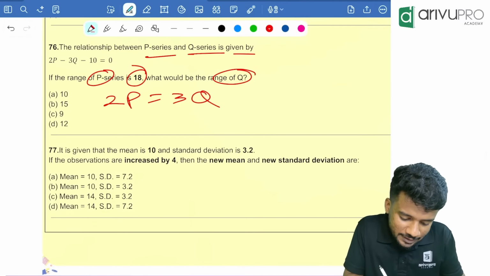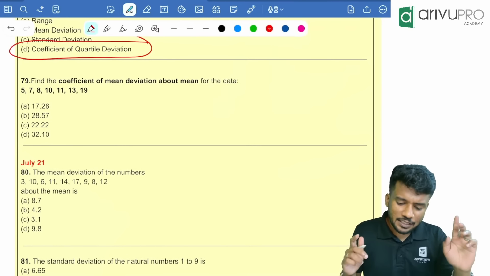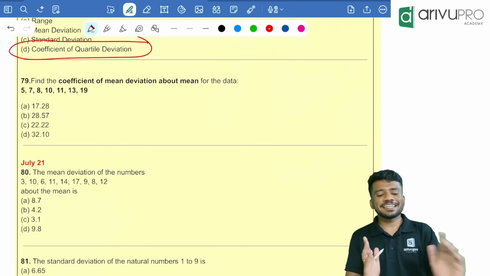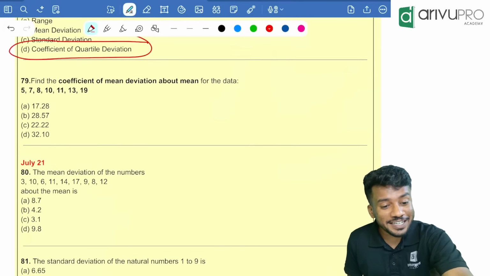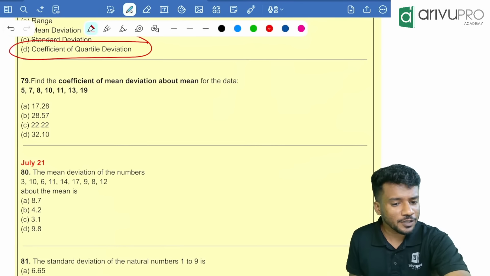Which of the following is a relative measure? Very easy. The coefficient of quartile is a relative measure. All the others are absolute measures. Now we need to find the coefficient of mean deviation about mean is the question, people. What is the formula for finding coefficient of mean deviation? Everyone knows the formula.